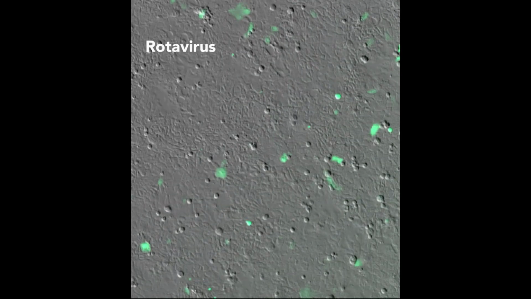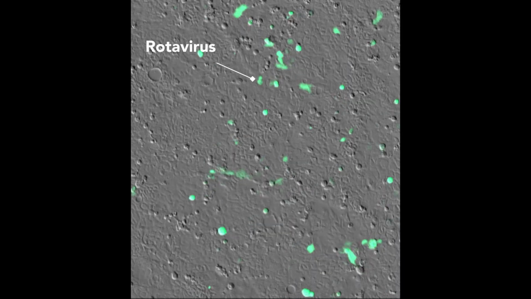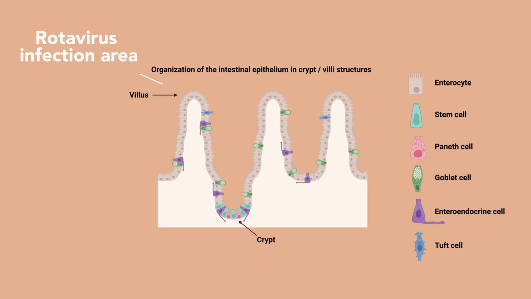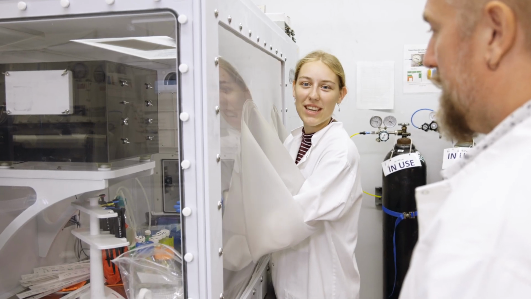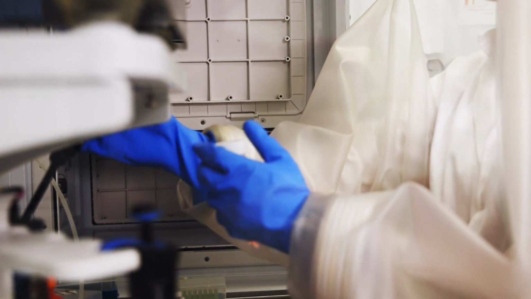For example, rotavirus, which is a major cause of diarrhea in infants, infects the very top of the villi, which is where there is no oxygen. So if we understand how oxygen regulates the response of these cells to rotavirus, we will be able to create a specific treatment to stop rotavirus infection.